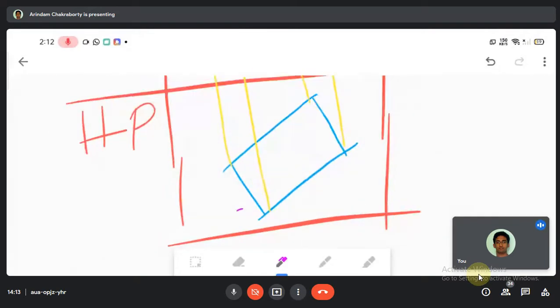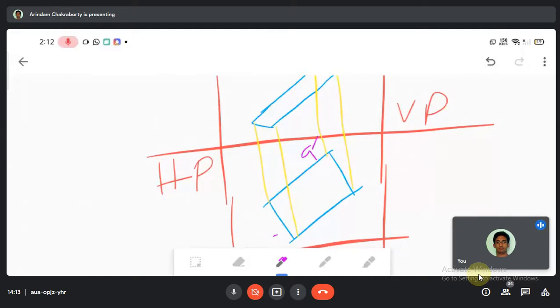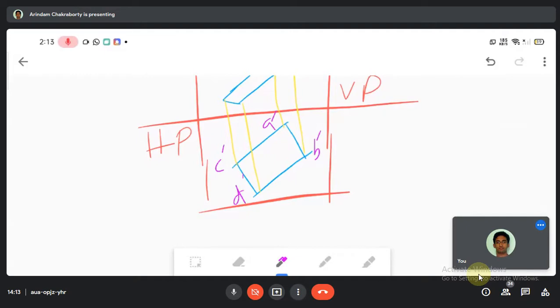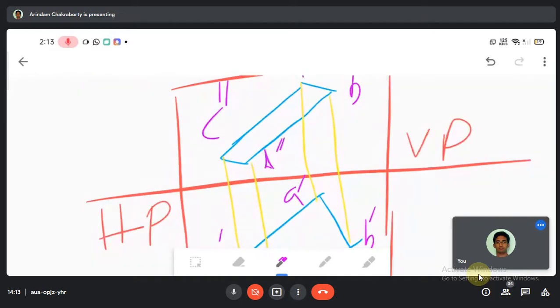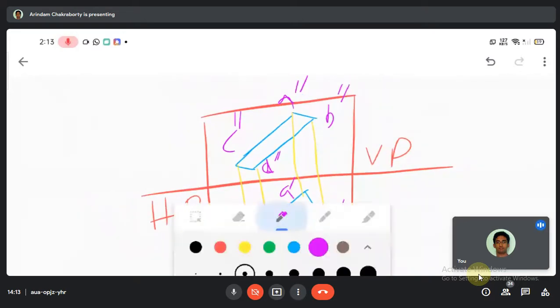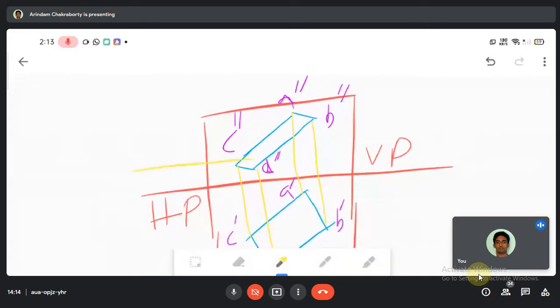For example, this is A dash, this is B dash, this is C dash, this is D dash, and the projection will be here: A double dash, B double dash, C double dash, D double dash. And have you seen it like this? These lines are coming from somewhere like this, like this. Some lines were coming, joining, and then we cut a bit here and formed this thing. Do you remember? Swagoto sir taught you? Yes sir. Yes, same this only.